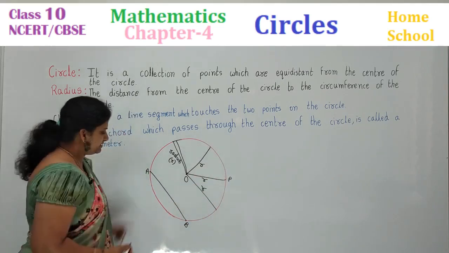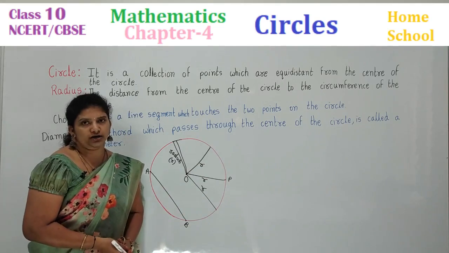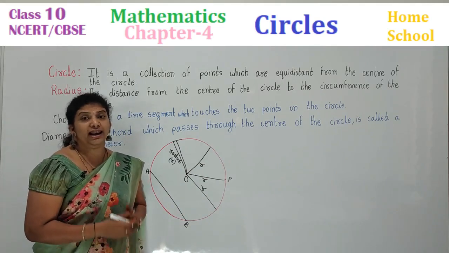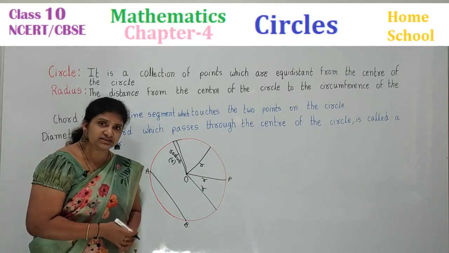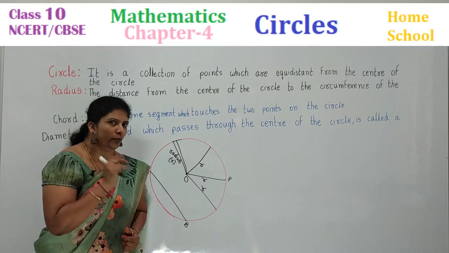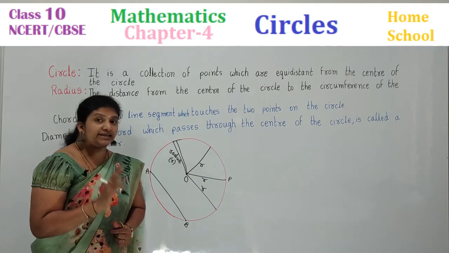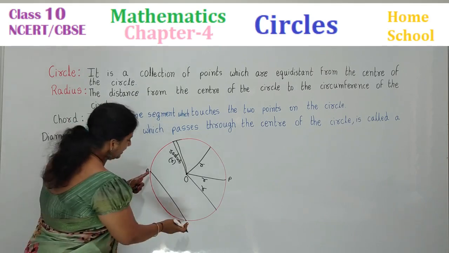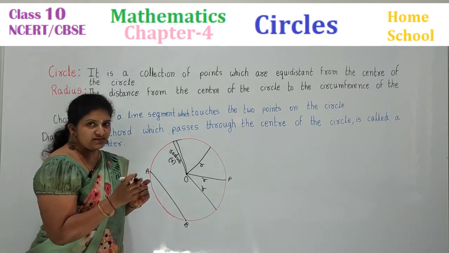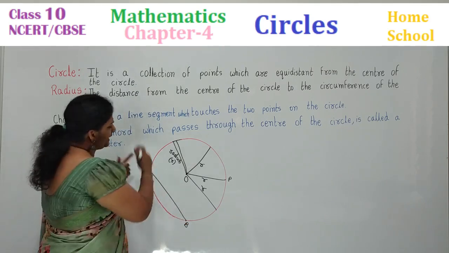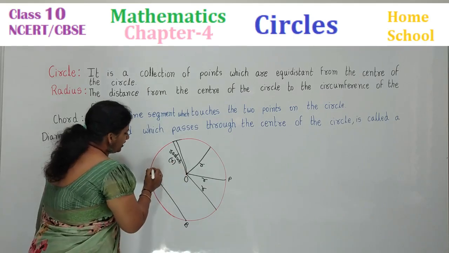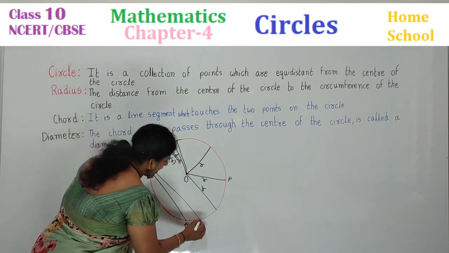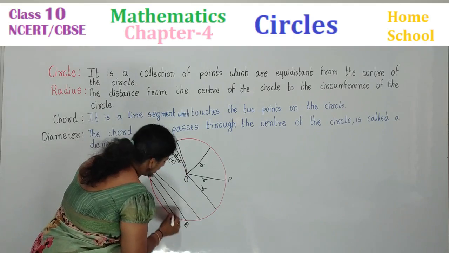OP is a radius. AB is a chord. Why it is a chord? A line segment which touches the circumference at 2 points. It is just touching, it is not going outside. Where they are the end points of this line segment. Anywhere you can draw, children. Look here carefully. I can draw as many chords.